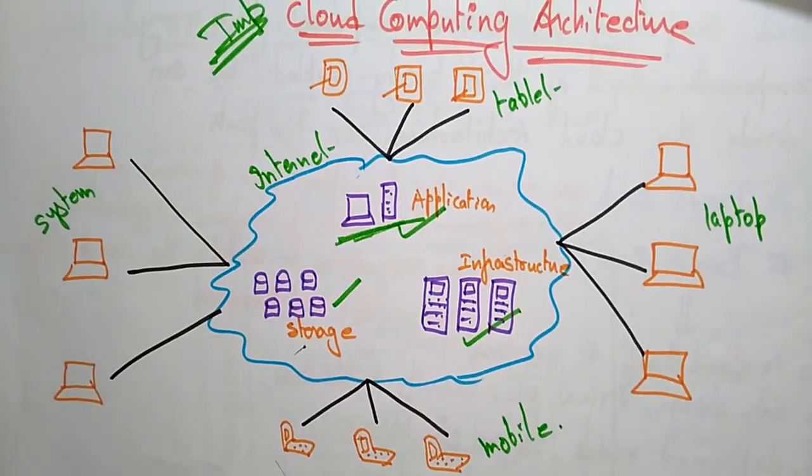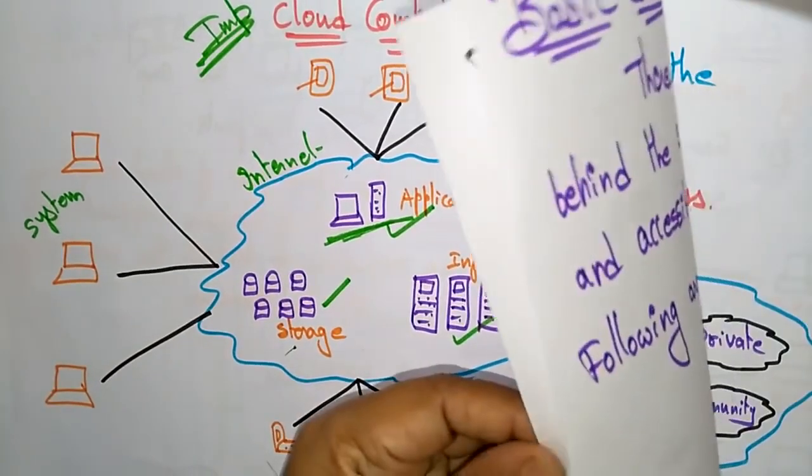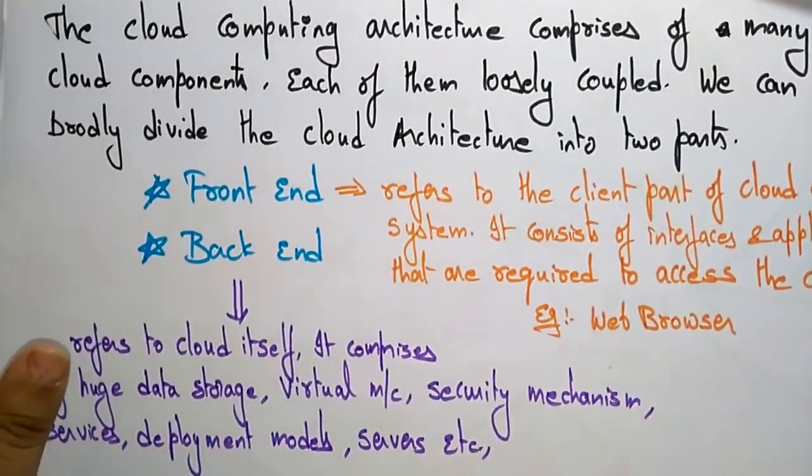Whenever you're asked about the cloud computing architecture, just think about different users. The users may access the internet by using any gadget, laptop systems, mobile phones, tablets, any of the systems. They are accessing the internet and retrieving the information, storing the information, downloading the apps and using the infrastructure, everything present on the cloud. So let's come to the topic.